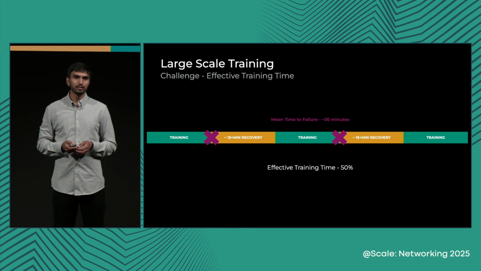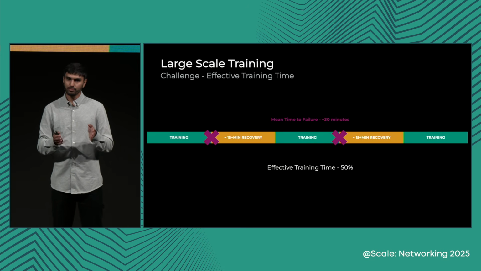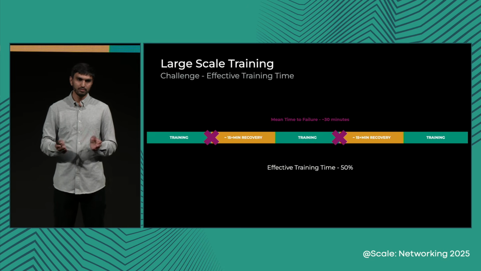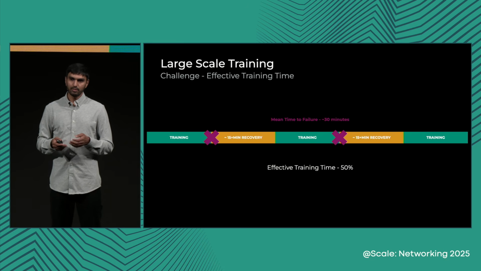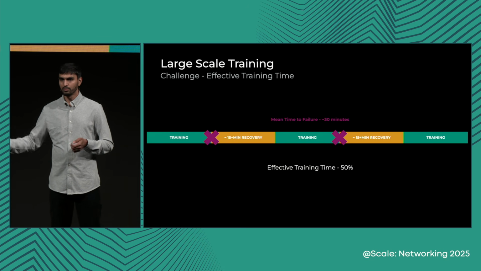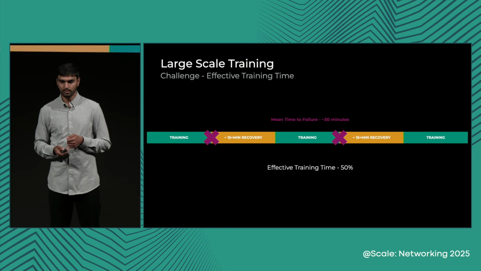This means your effective training time is 50%. So for 50% of the time, your GPUs are not computing anything at all while they are trying to initialize. At the same time, you waste a lot of GPU hours, and your training also requires more time to conclude because your GPUs are sitting idle more of the time.